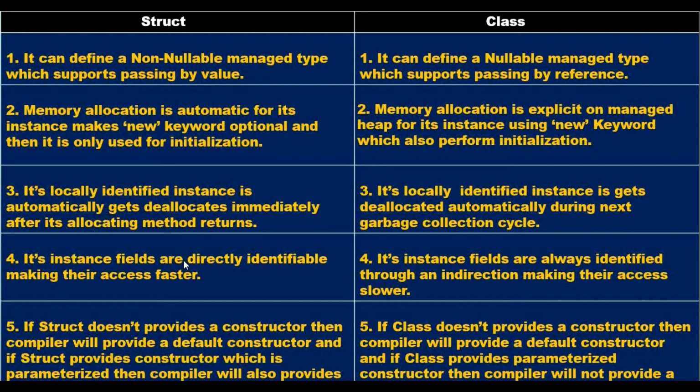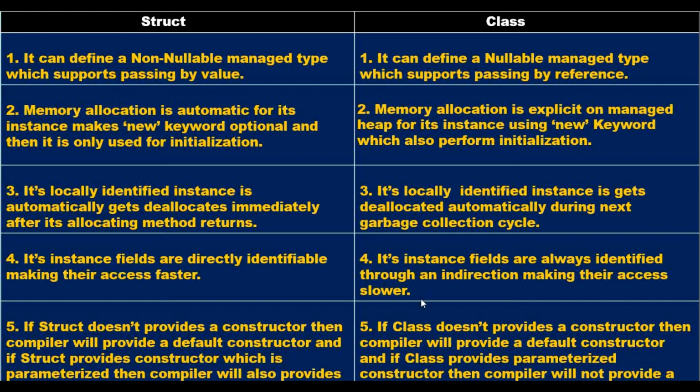Its instance fields are directly identified, making their access faster, and in contrast they are slower to access. Okay, and what does the fifth point say? If a struct doesn't provide a constructor, then the compiler will provide a default constructor, and if a struct provides a parameterized constructor, then the compiler will also provide a default constructor. Now this might be very confusing, but don't worry, and this is a very interesting point. I will explain that to you, so don't worry.